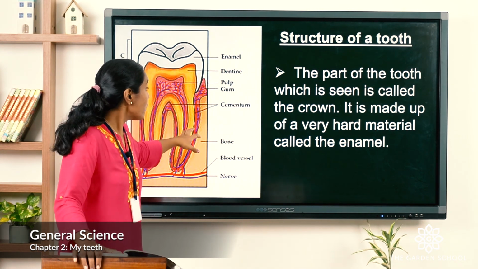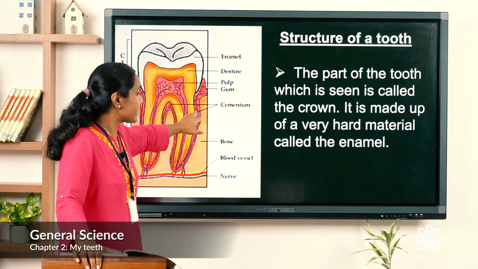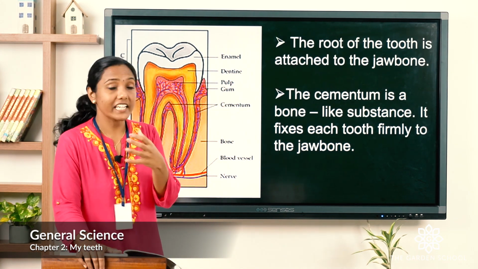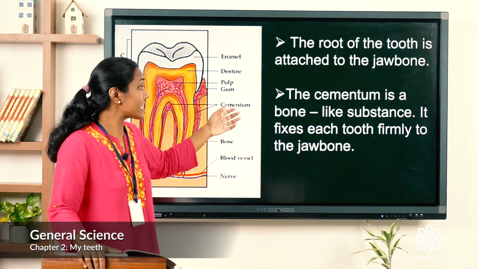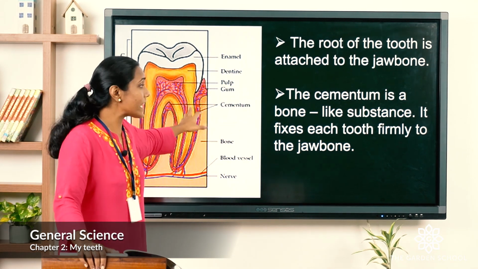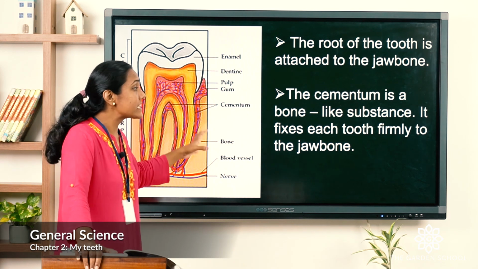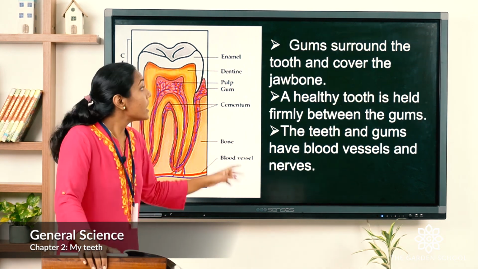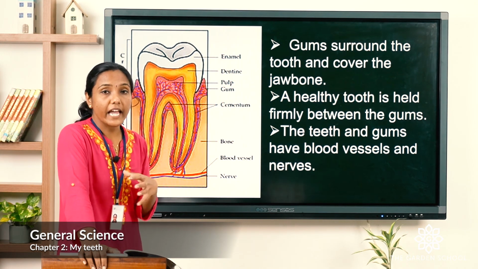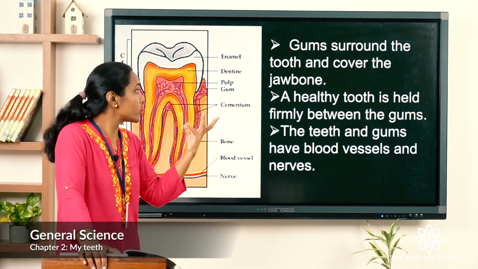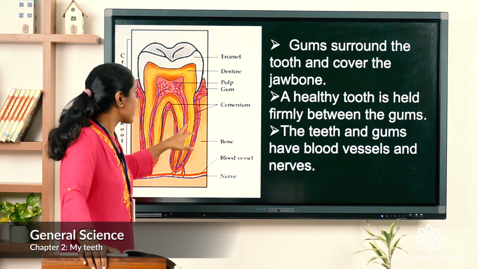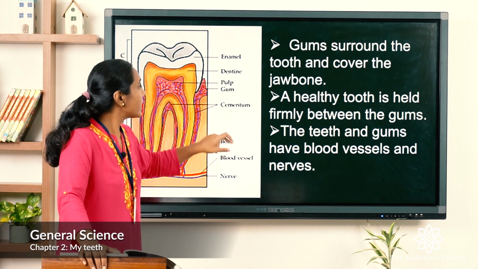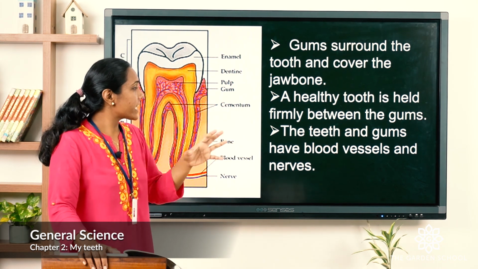Okay, now you can see here cementum. The root of the tooth is attached to the jawbone. The cementum is a bone-like substance. It fixes each tooth firmly to the jawbone. Gums surround the tooth and cover the jawbone. So the gum, you can see here this pink color, it's the jawbone.